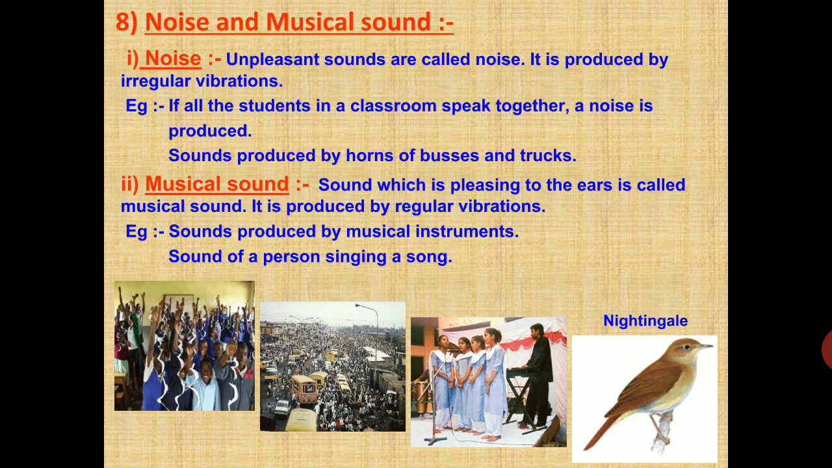And what is the difference between noise and musical sound? Noise is unpleasant sounds. Music is the sound which is pleasing to the ear. The sound which has pleasing sensation is called music. It is produced by regular vibrations. For example, sounds produced by musical instruments, sound of a person singing a song. The main difference is that noise is the unpleasant sound, while music produces a pleasing sensation to the ear.